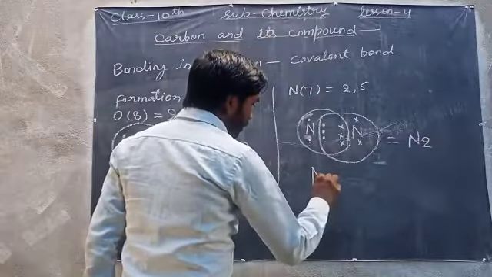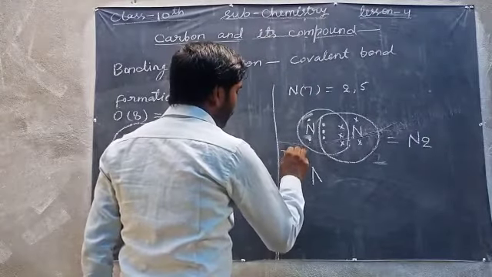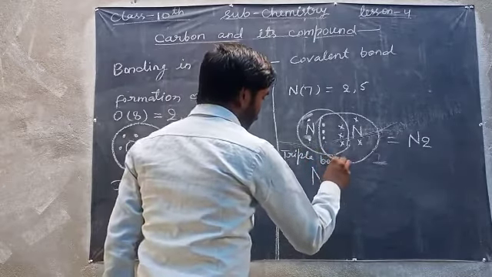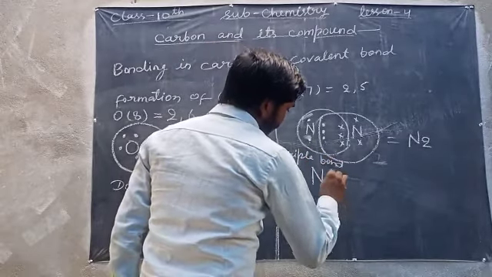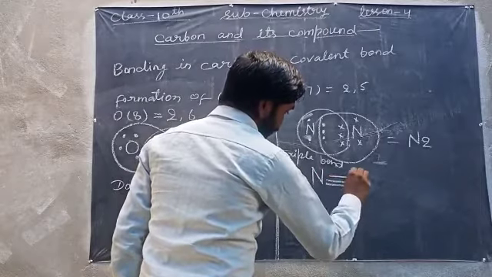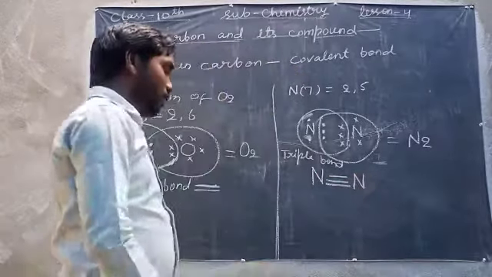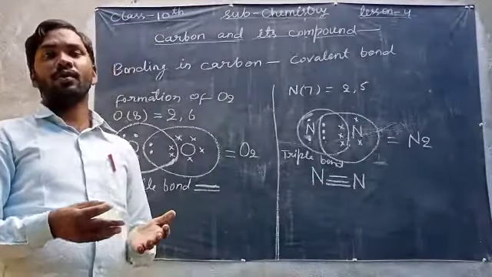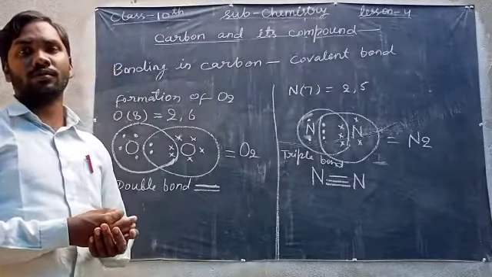And here it is a triple bond. So we write it nitrogen triple bond nitrogen. So this way formation of bonds takes place.